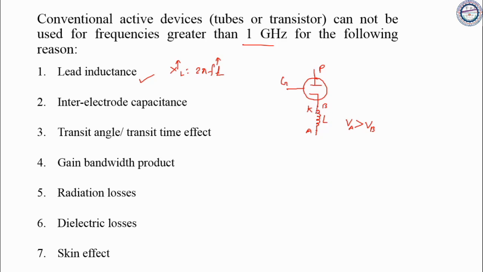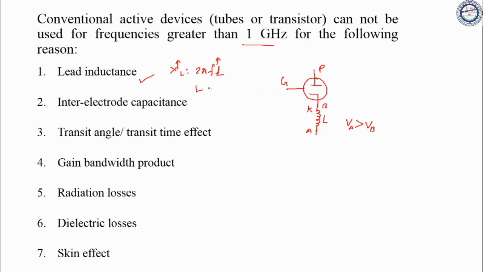Before the lead inductance, the voltage you were applying was 10 volt, going directly to this triode, taking some gain and coming to the output. But after this lead inductance, the voltage at this terminal will be less. That means your efficiency will drastically decrease.